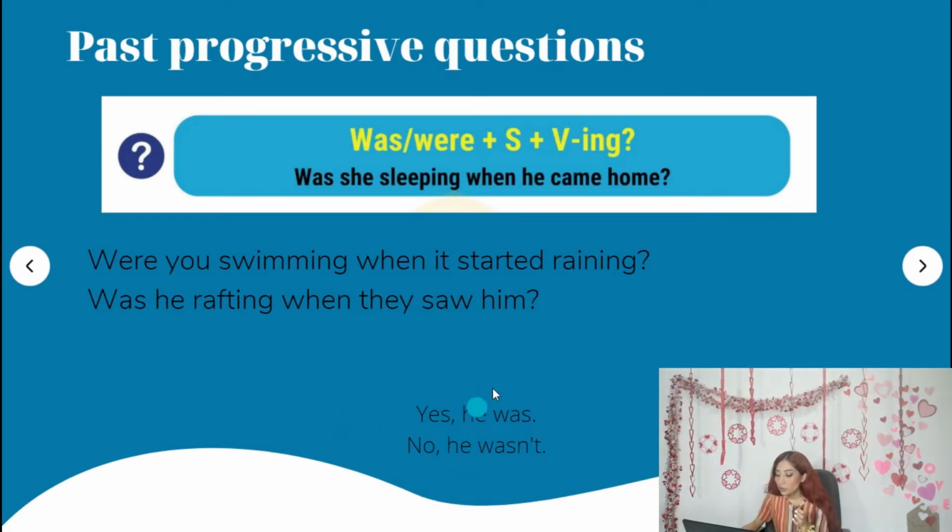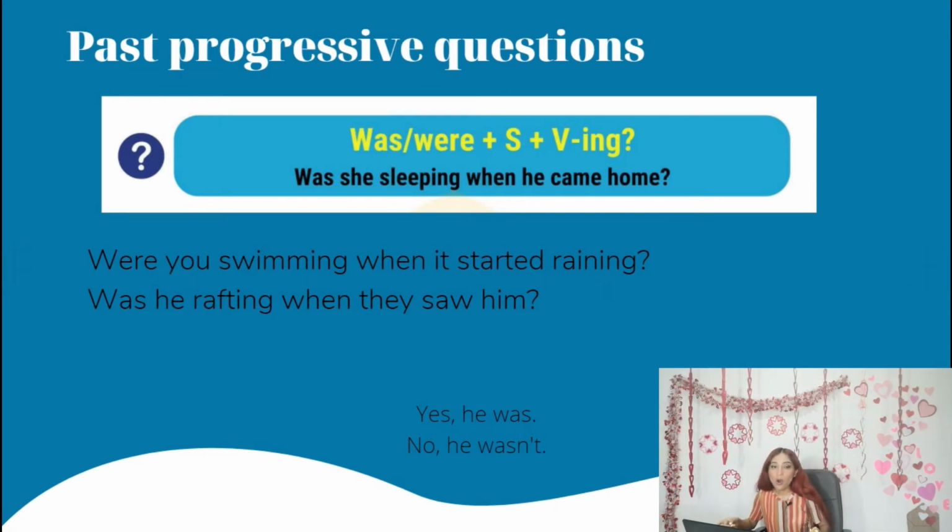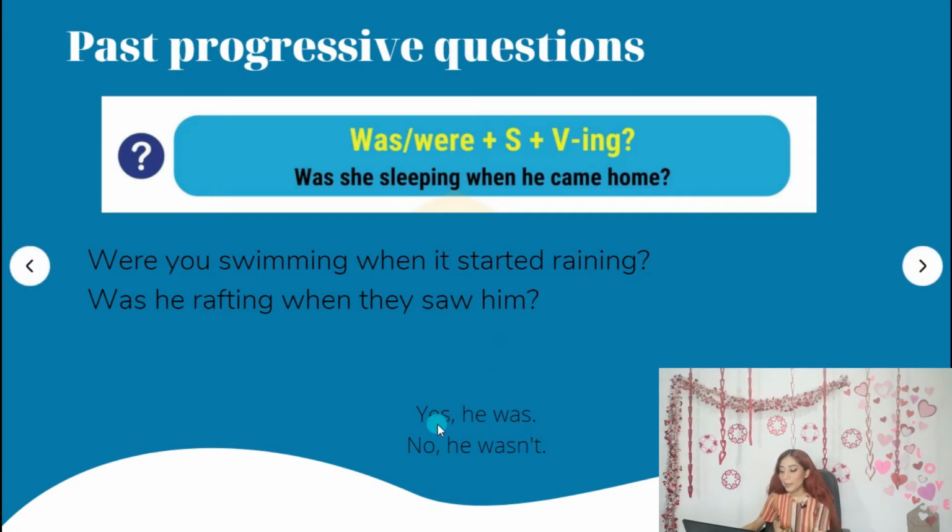You need to focus on the personal pronoun. Like, for example, in this case it's he, but sometimes it can be she, sometimes it can be you. Were you swimming when it started raining? Yes, I was. No, I wasn't. Okay? So, maybe it might be yes, we were. No, we weren't, okay? So, depending on the subject that you are going to use, you are going to choose between using was or were, okay?